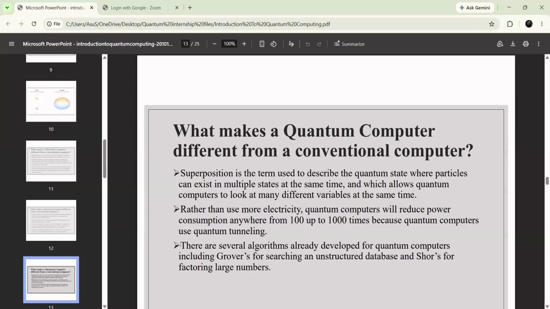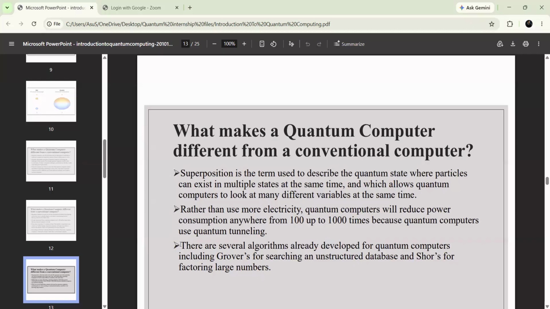And also, classical computers use more electricity. But if you look at the quantum computer, it is going to reduce the power consumption from 100 up to 1000 times. How is it going to reduce the power consumption? It is going to use quantum tunneling, and by using this quantum tunneling, it is going to reduce the power consumption.